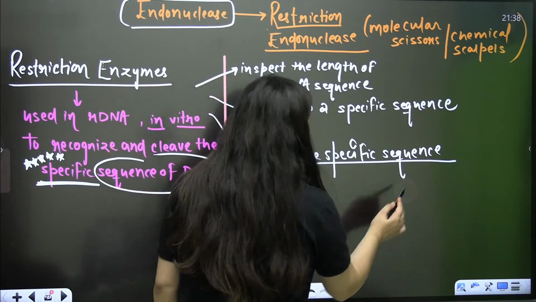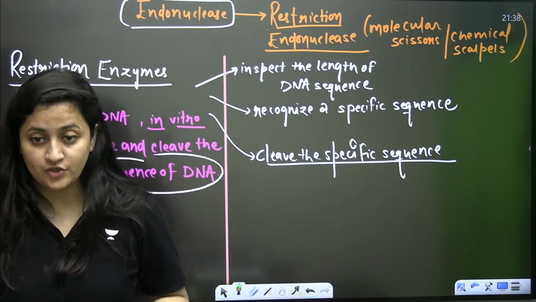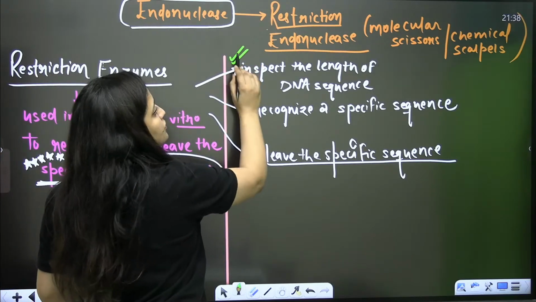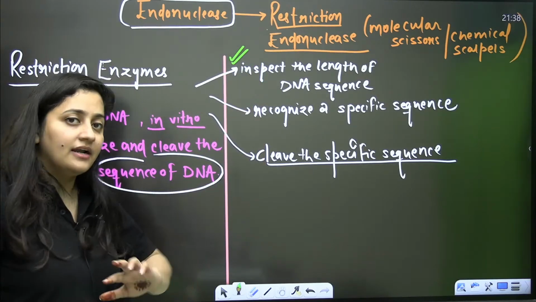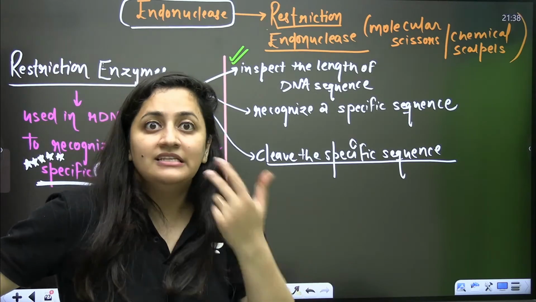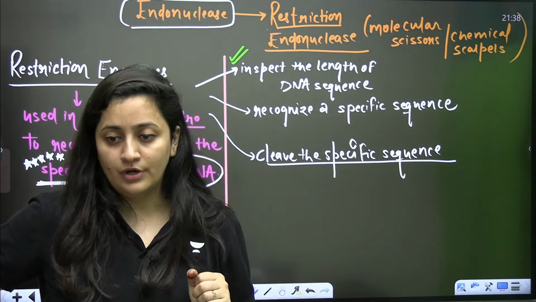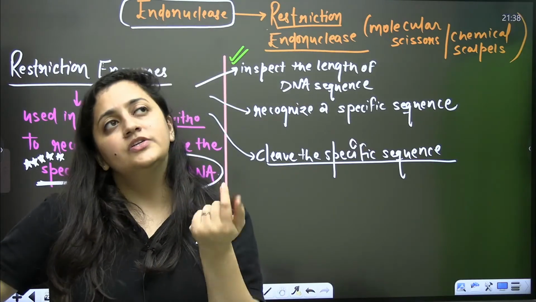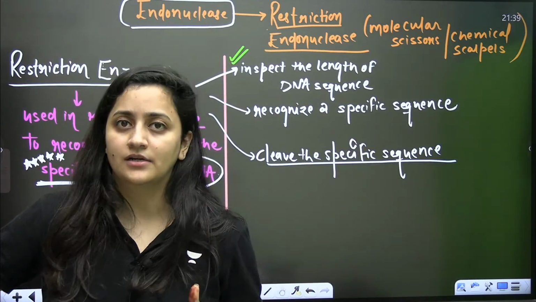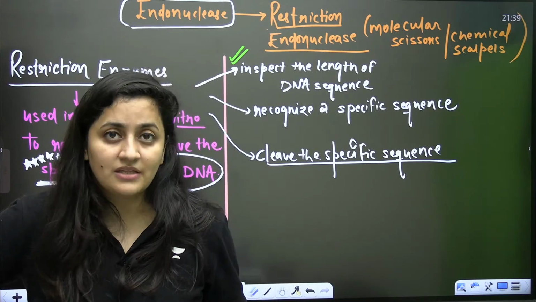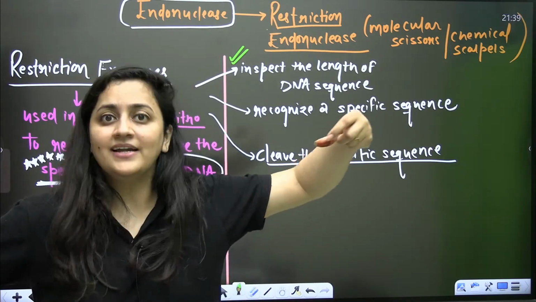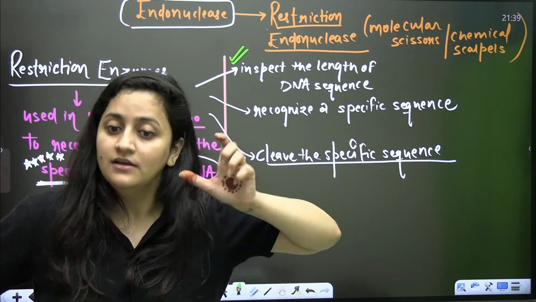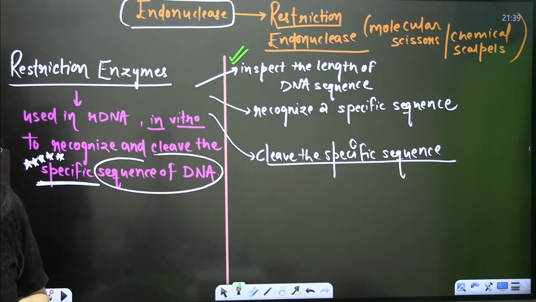And this is another important question. Why am I highlighting it? Because it was also there in the NEET examination whether restriction enzymes can inspect the length of a DNA sequence or not. Generally, when you don't understand the meaning, you think a restriction enzyme just makes the cut. It is not just going to make the cut. Firstly, it will inspect the length of DNA. It will figure out where the sequence is that they can cut. Then they will cut.